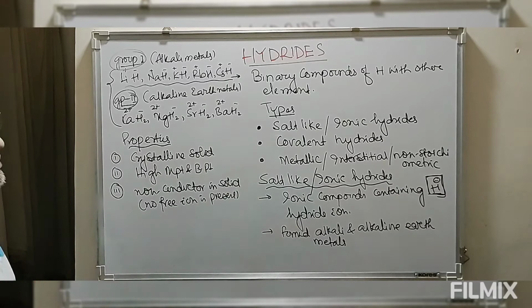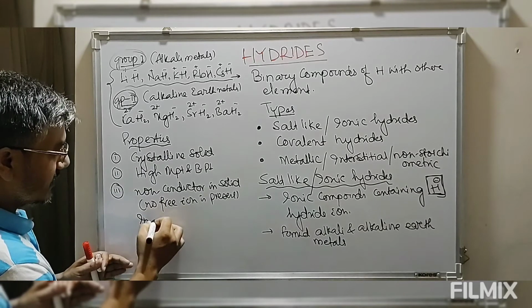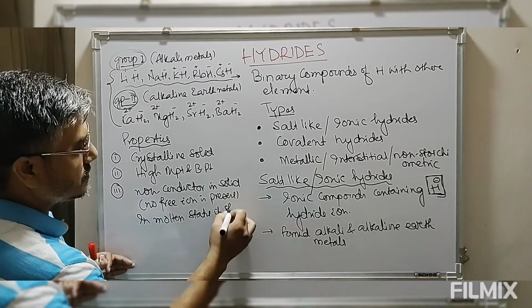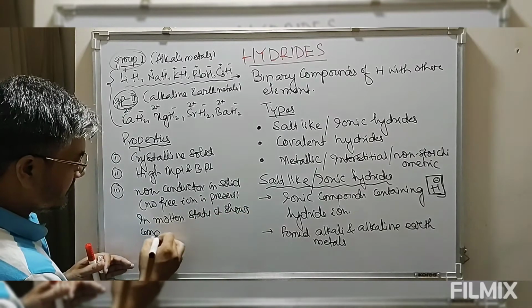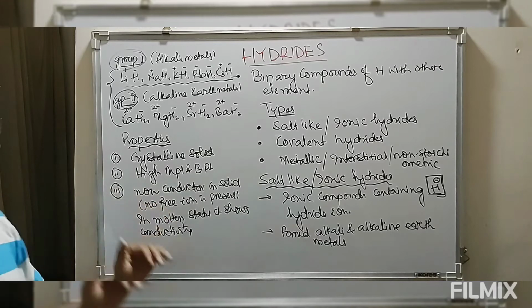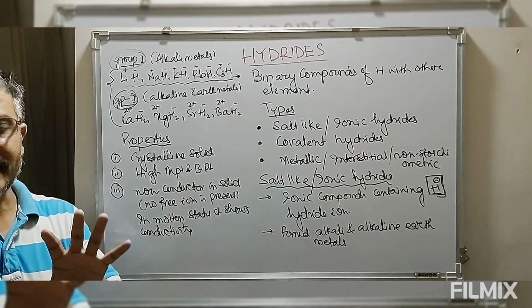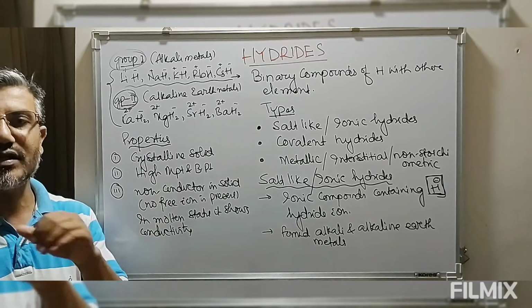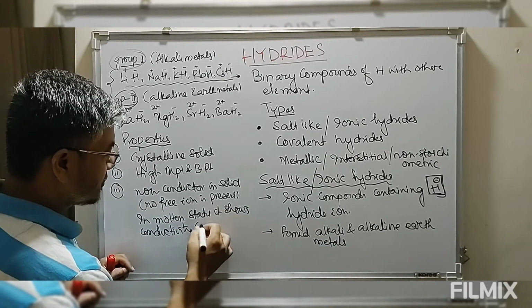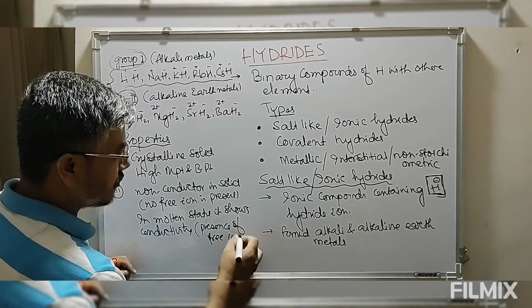Whereas these ionic hydrides show conductivity in the molten state. In the molten state, when the ionic hydride is heated at its melting point, it decomposes to give cation and anion. Since we have free cation and anion in the molten state, it shows conductivity. This is due to the presence of free ions in the molten state.